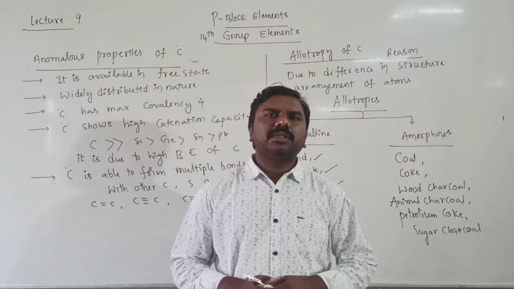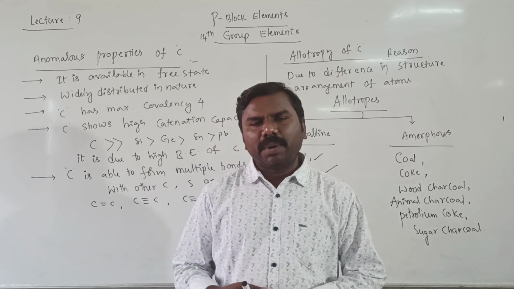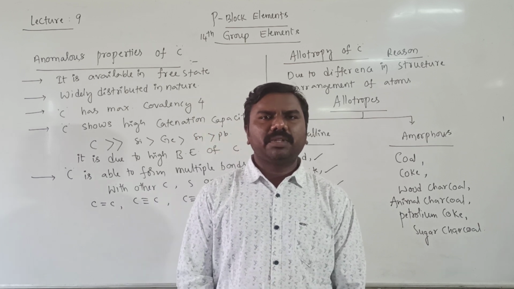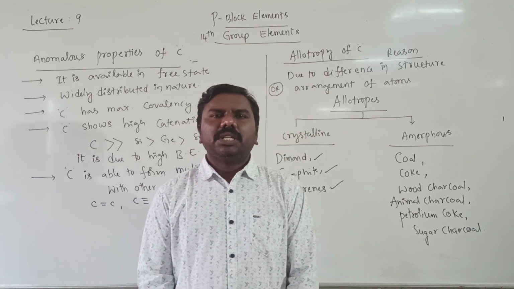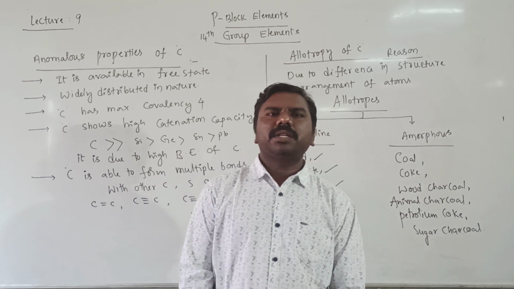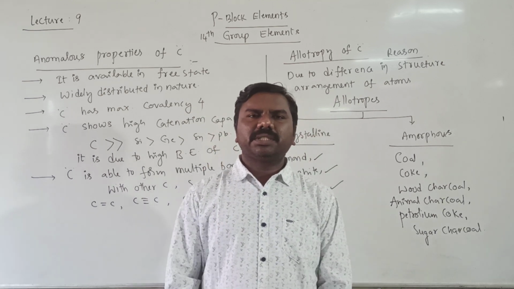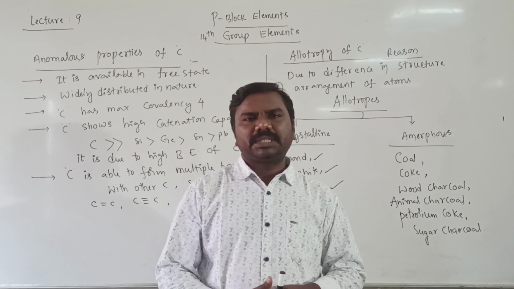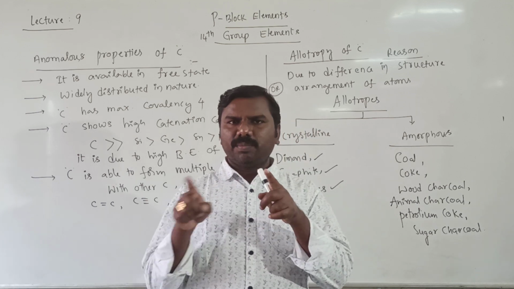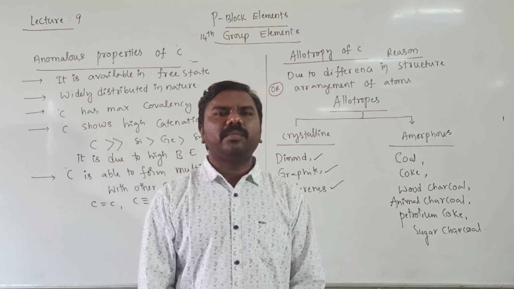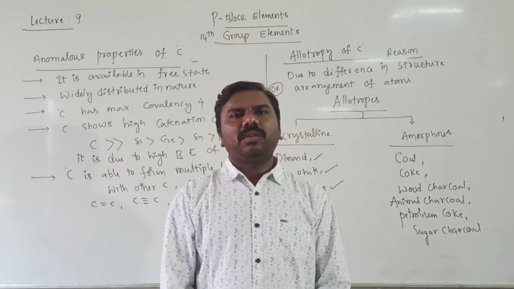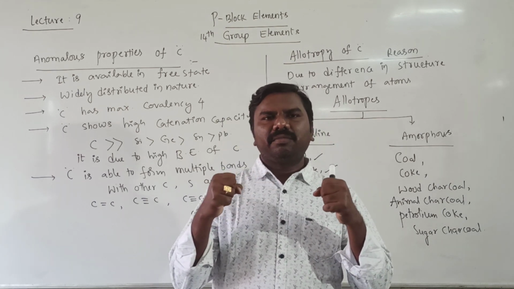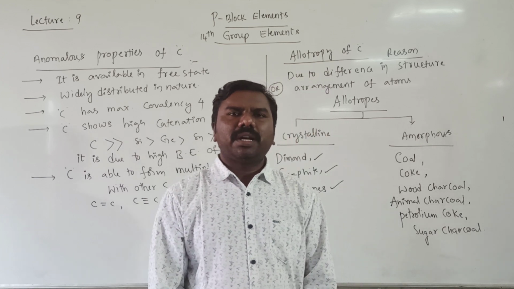We discuss the first one, diamond. As you studied, diamond is a crystalline allotropic form. Diamond is very hard, with a 3-dimensional network structure. Each carbon atom undergoes sp3 hybridization. sp3 means 4 bonds must. It means each carbon is surrounded by 4 bonds tetrahedrally. The shape is tetrahedral. Each carbon is connected to 4 other carbon atoms in a tetrahedral manner. Diamond is hard because all the valence electrons are involved in bonding. So 4 tight bonds surround each carbon, that's why diamond is very hard.